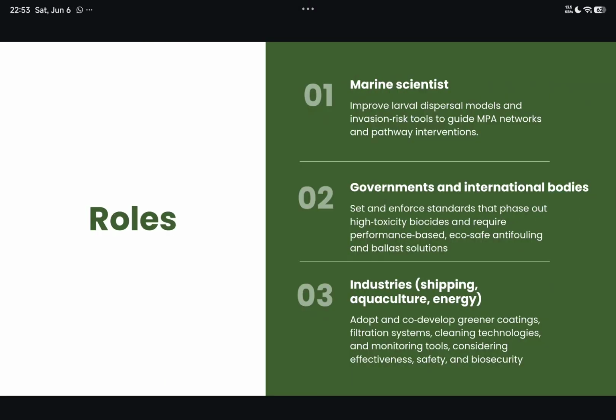These are some roles that we need as marine scientists. We can improve the larval dispersal models. For government, they need to set and enforce standards and phase out high toxicity. For industries, they need to adopt and co-develop greener coatings.